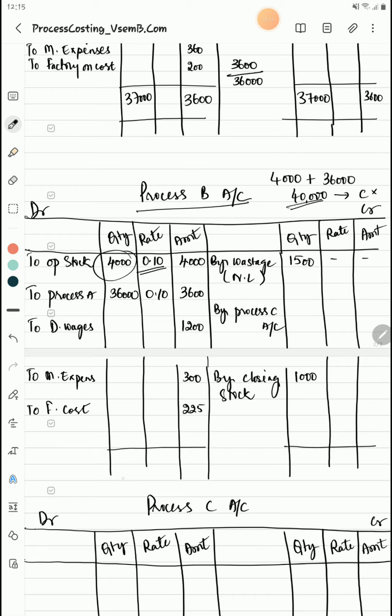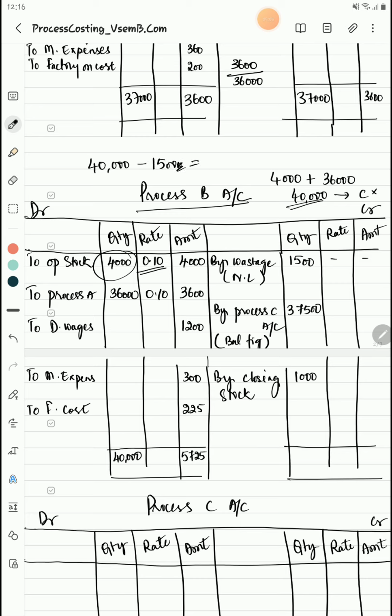So how much is going to process C? The balancing figure, isn't it? The total is 5,725. Here 40,000 is the total, minus 1,000 closing stock, minus 1,500 wastage. So how much goes to process C? Only 37,500. How did you get this? This is the balancing figure. We had 40,000 of inputs minus wastage of 1,500.